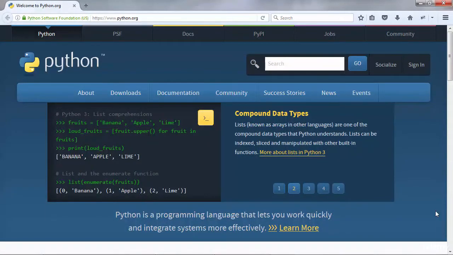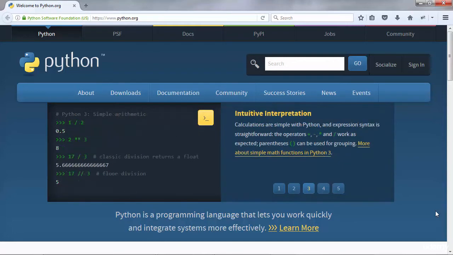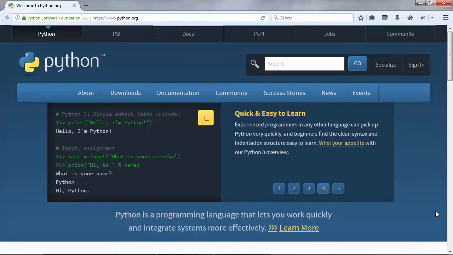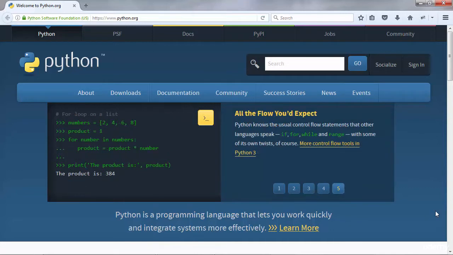Hello there, and welcome to this new lecture. In this lecture, I'll show you how to set up Python on your computer. Specifically, these instructions are for Windows users. So if you are a Mac or a Linux user, you can skip this lecture. You can go to the next lecture where I'll show you how to set up Python on a Mac, and the instructions also work for Linux users. So for Windows users, please follow if you haven't installed Python yet.